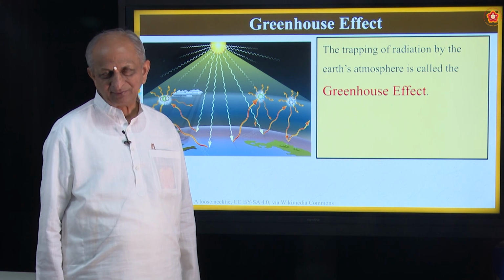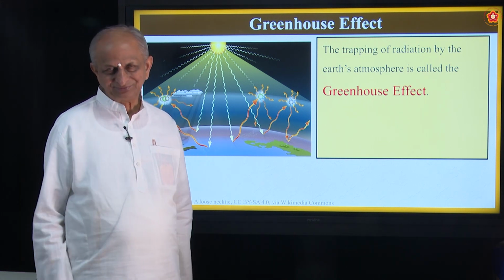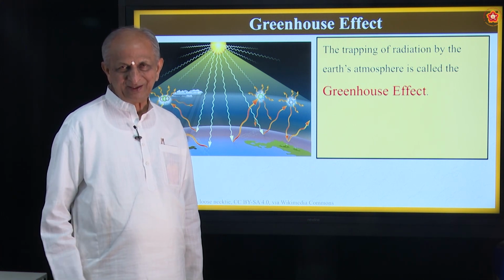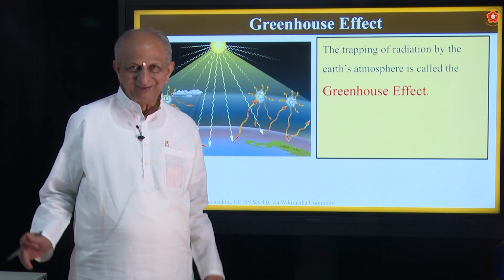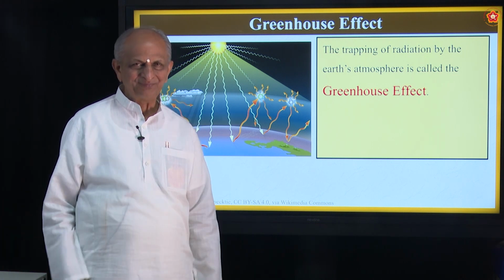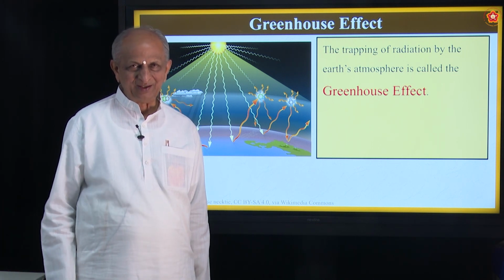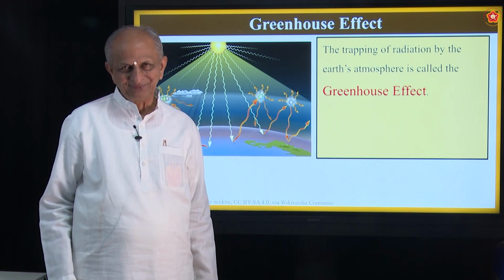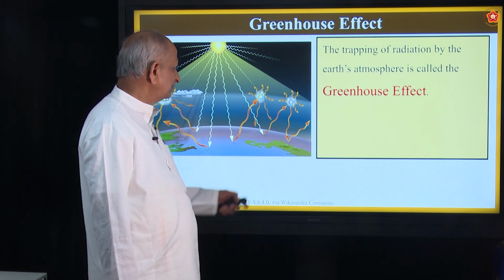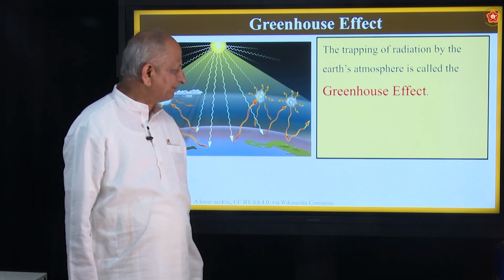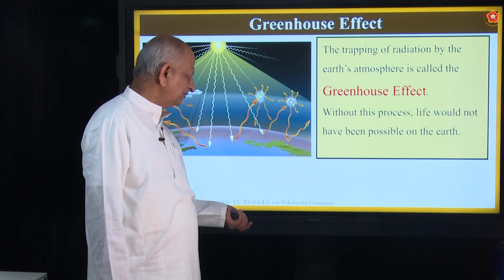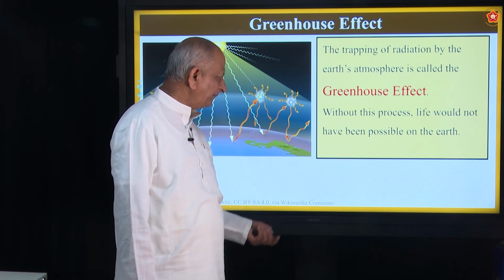What is trapped means what? Caught. Just like a catch in kabaddi. When a kabaddi player goes to the next team, what happens? Others will come and chase him, surround him, and if the raider is weak, all will trap him. He will not be allowed to go inside. That is called trapping. Here also, radiation is trapped by the earth atmosphere. That is called as greenhouse effect. Without this process, life would not have been possible on earth.